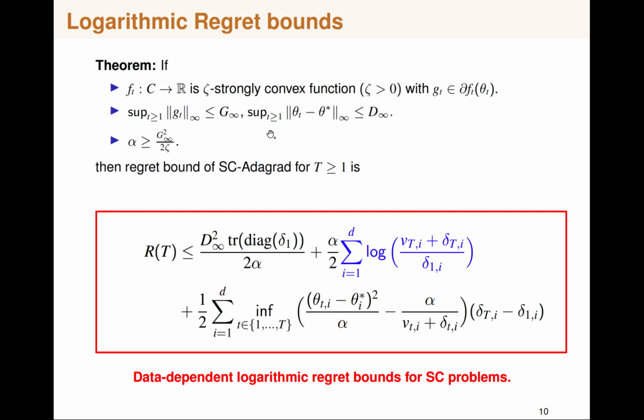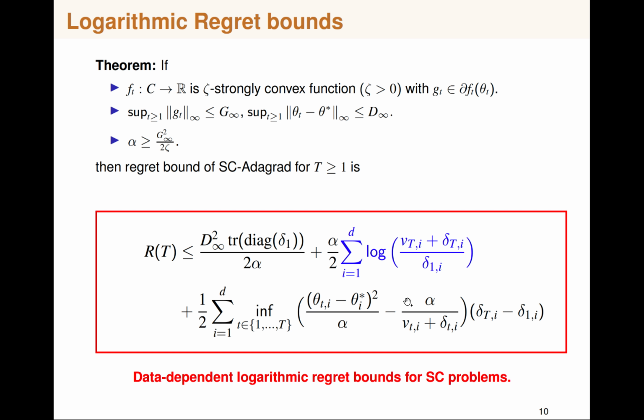So this particular condition is usually written in a different way, where you can have a bounded set, and this is known as the diameter of the set. But this is a bit weaker condition because we are actually considering the distance between the action and the best possible action only, and we don't need to consider other points in the set. And by choosing an appropriate step size, we actually have the following regret bound.